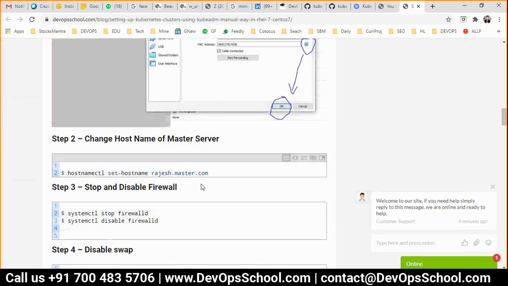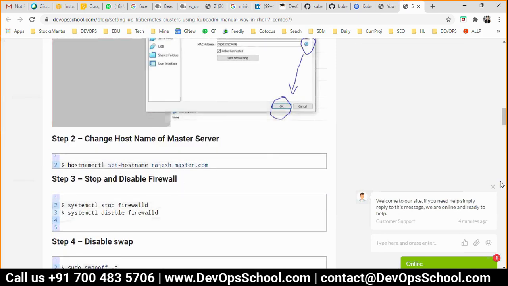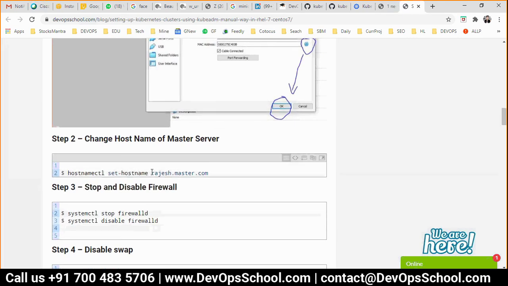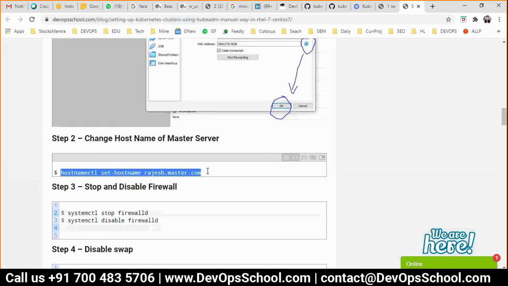Now don't run any commands blindly. In the last batch, many people were running the commands blindly and everyone was setting up the same thing. So here you have to check the host name. If you are setting the host name, it's not like everyone should have rajesh.master.com only. You should have a different name. Let's say your first name, you can keep it. So you have your own host name. Don't copy paste blindly. So here we are setting the host name.